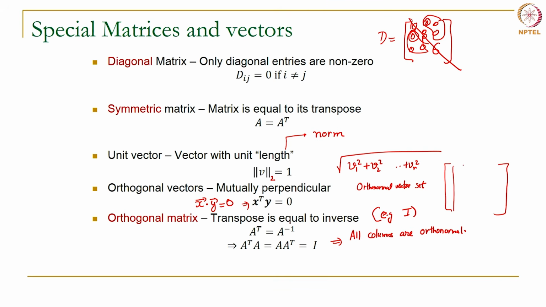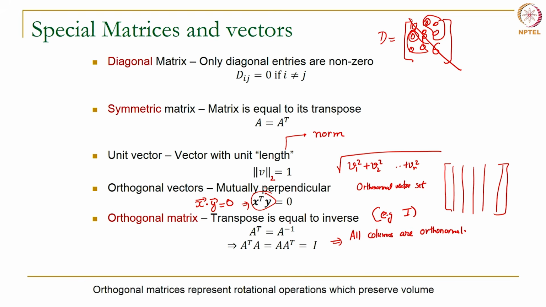So, remember if A transpose is equal to A inverse, when you multiply the matrix by its transpose, you are actually going to get quantities of this sort which have to be 0 if x and y are not the same. Now, where do we use an orthogonal matrix? Even though these are orthonormal column vectors, we still call it an orthogonal matrix.